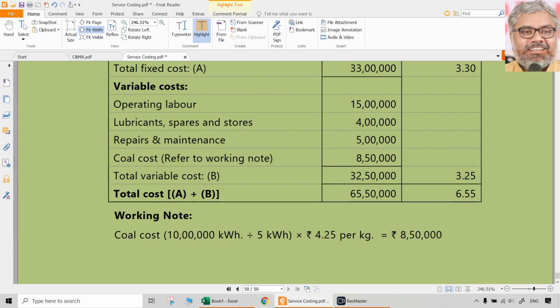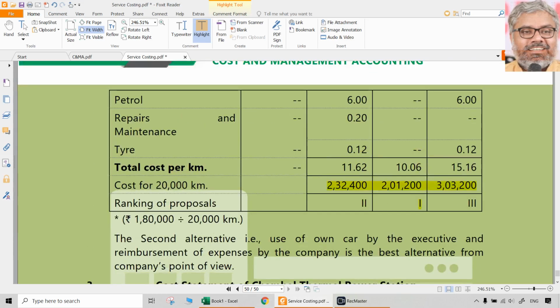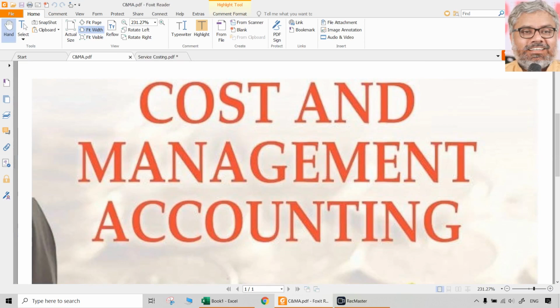That's it. With that, we can conclude the topic of service costing, and we'll move on to another topic in the next session. But once again, let me repeat and reiterate, the more questions we do now as practice questions in all types of possible industries, whether it is transport or other types of industries, any question we should be ready to face. That is the most important point. Otherwise, what happens? We will be only able to solve the questions which we know. That is not our level, which is supposed to be. Our level should be much beyond that.